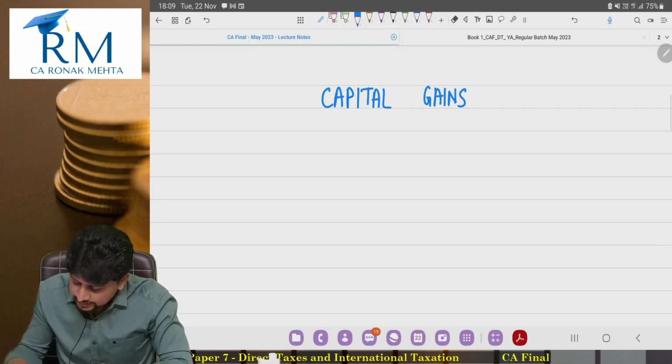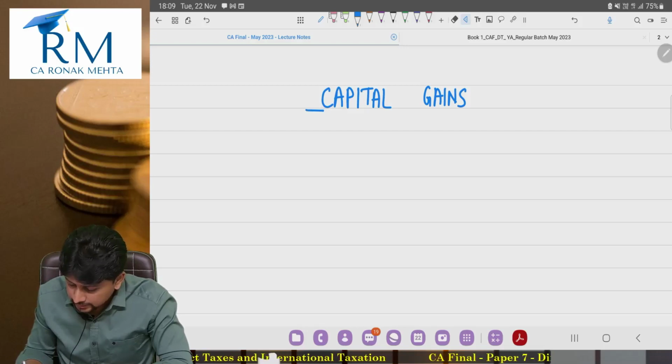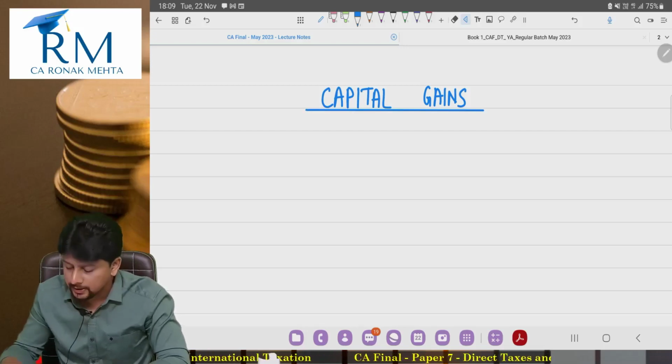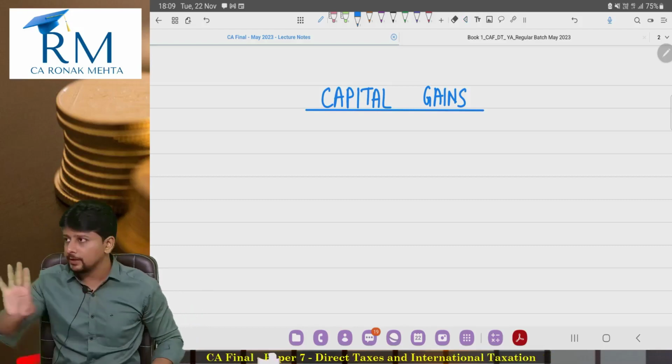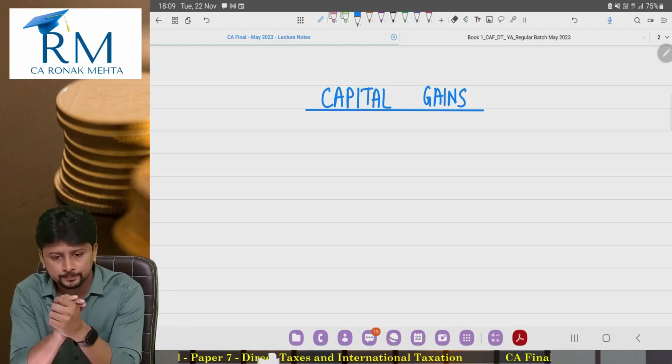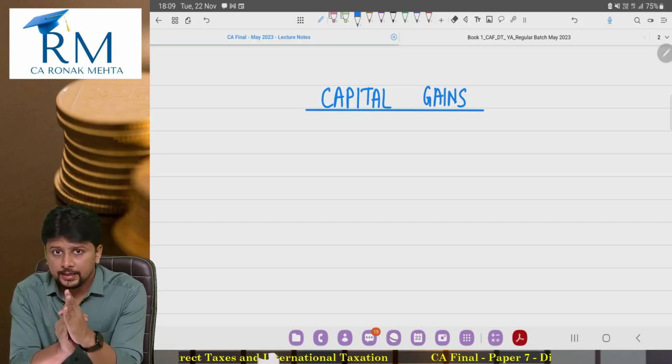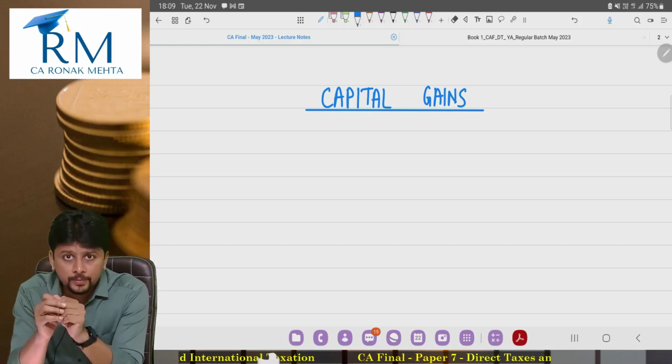In my first lecture, I told you something about the heads of income with reference to how they appear in your exams. Salary and house property don't come up in your papers. Salary and house property are reserved for CA Inter only. After salary and house property, next in sequence is PGBP.